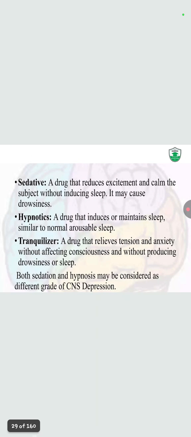Now there are sedatives and hypnotics. What is a sedative? A drug that reduces excitement and calms the subject without inducing sleep. It causes drowsiness. And hypnotics are drugs that induce or maintain sleep, similar to normal arousable sleep. And what is a tranquilizer? A drug that relieves tension and anxiety without affecting consciousness and without producing drowsiness or sleep. Both sedation and hypnosis may be considered as different grades of CNS depression.